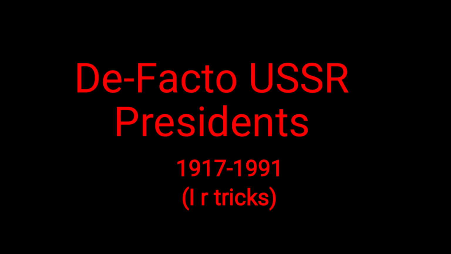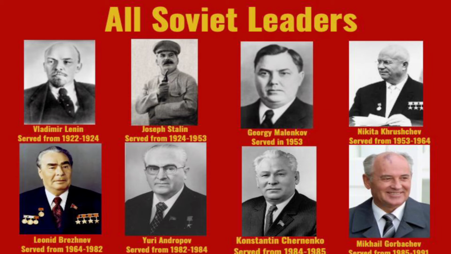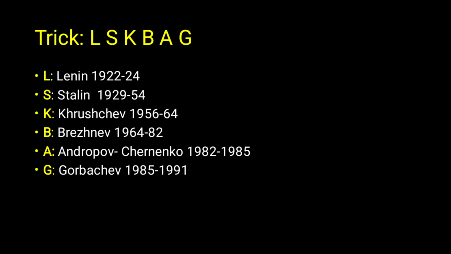So today I have found another topic for you, about the USSR presidents, which runs from 1917 to 1991. So let's start. These are the Soviet leaders that you can see, starting from Lenin to Gorbachev. Here is the trick that goes to LSKBAG. So Lenin, Stalin, Khrushchev, Brezhnev, Andropov, Chernenko and Gorbachev. So this is the trick.